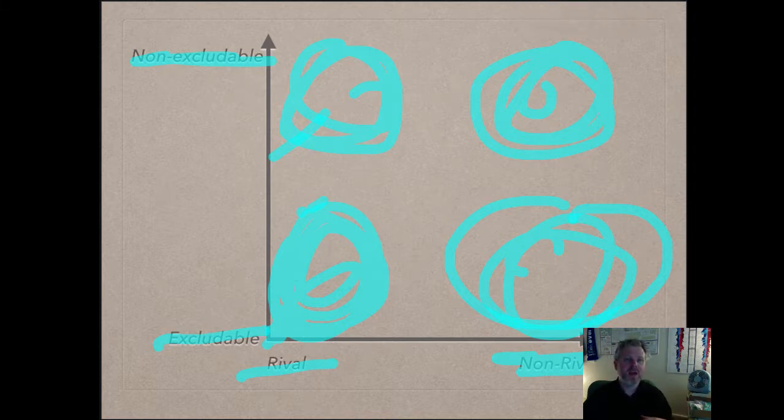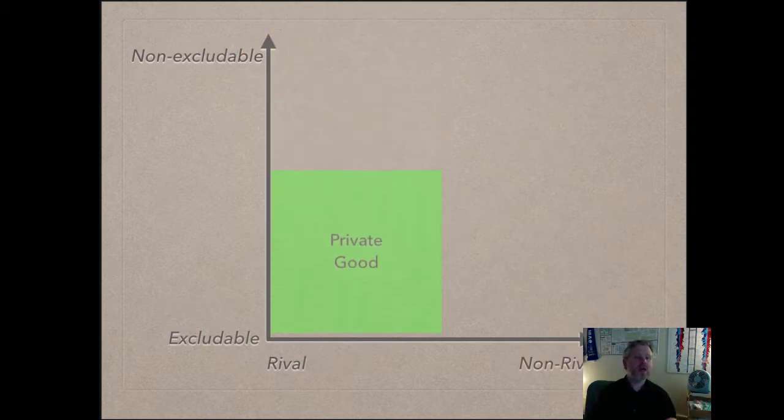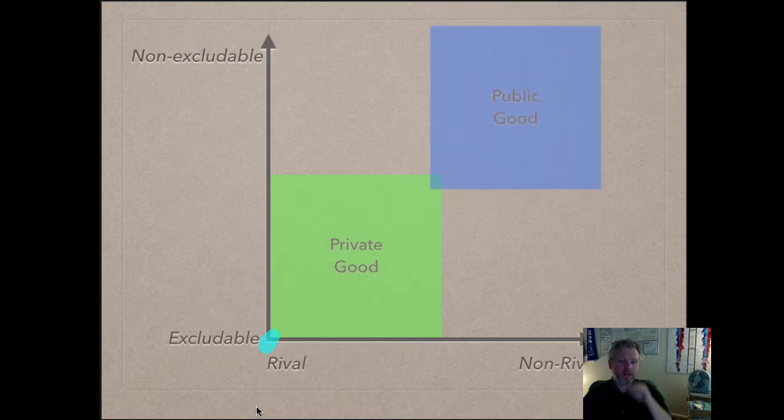All right, so here I'm going to bring in, and I'm just going to label each of these areas. So goods that tend to be excludable and rival tend to be private goods. In fact, a good that is perfectly excludable and perfectly rival is what is called a pure private good. On the flip side, goods that are non-rival and non-excludable are public goods. And a good up here that is perfectly non-rival and perfectly excludable is what is called a pure public good.